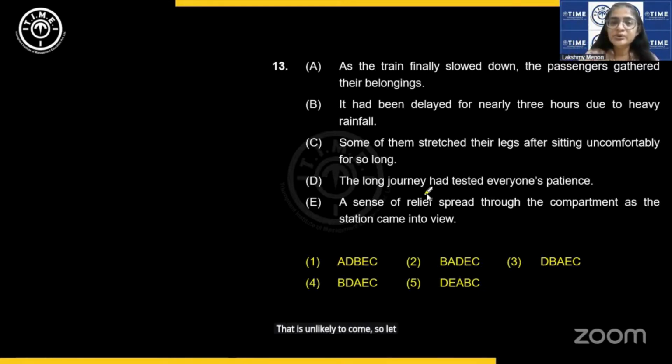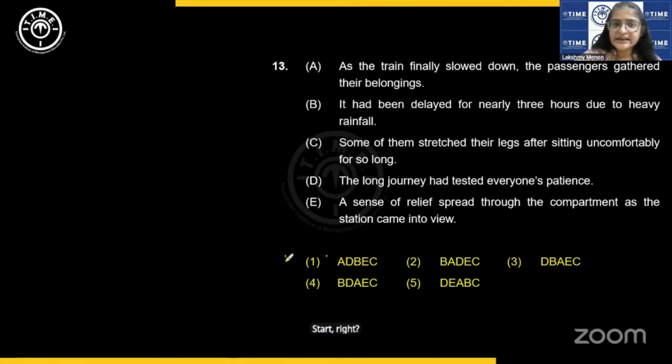So let us look at the next option, B. It had been delayed for nearly 3 hours due to heavy rainfall. Okay. What had been delayed? So B cannot start and A is also unlikely to start, right?